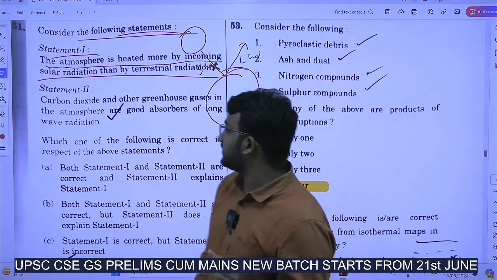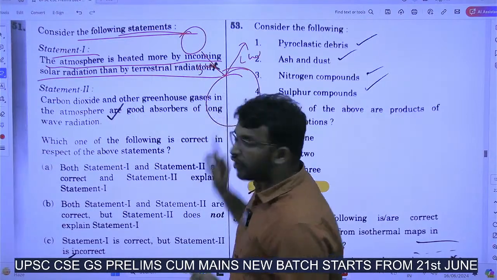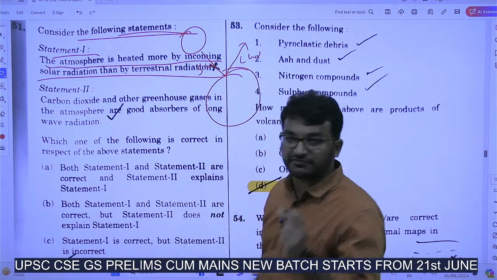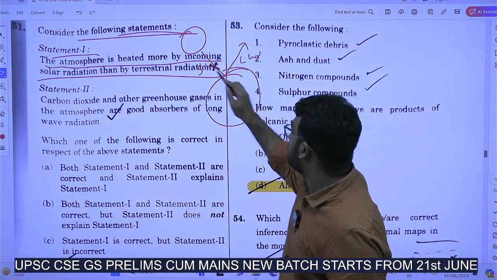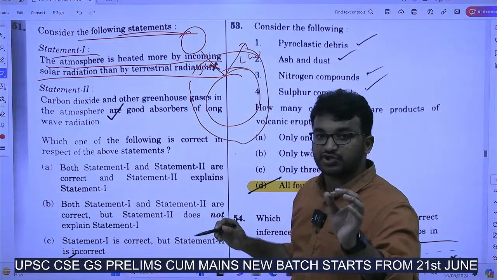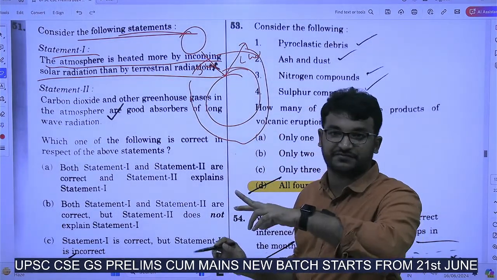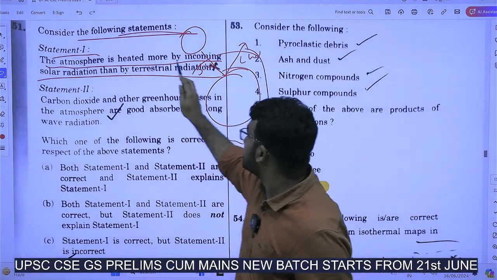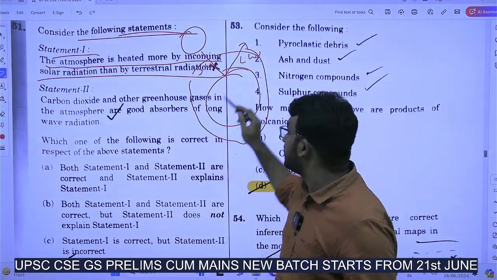We all know that greenhouse gases like carbon dioxide are not good absorbers of short wave radiation. They can absorb only long wave radiation. So all the gases present in the atmosphere will be absorbing heat from the long wave radiation emitted by the Earth's surface.